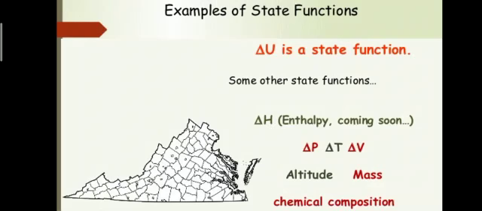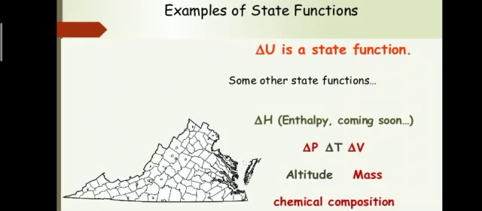The initial temperature is T1 while the final is T2. The initial pressure is P1 while the final is P2. The initial volume is V1 while the final is V2. It is independent of the path, meaning no matter what path it follows to change the state. So this is the general point of state and state function.